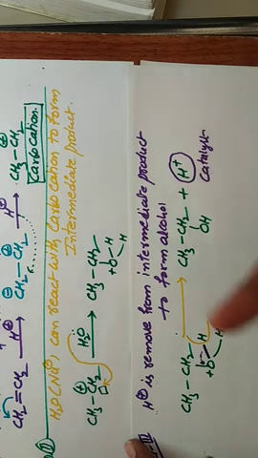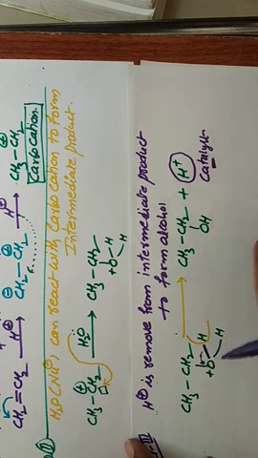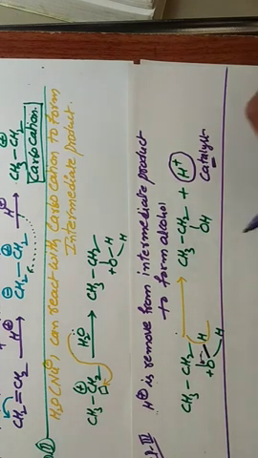That's why H plus starts the reaction and is also finally eliminated from the reaction. That's why it is acting as a catalyst. So this is the complete mechanism of alcohol preparation from alkenes. This is the first reaction of alcohol preparation.